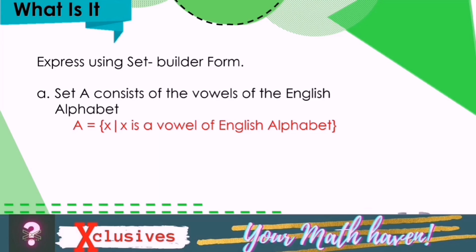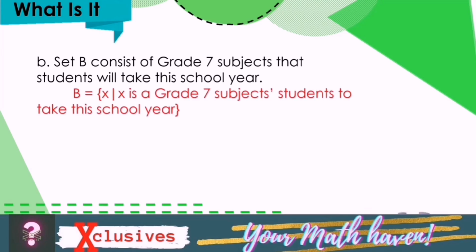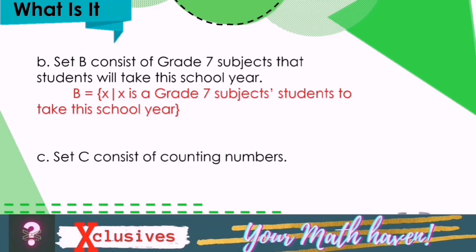Set B consists of grade 7 subjects that students will take this school year. We have set B equals the set of X such that X is a grade 7 subject students take this school year. Set C consists of counting numbers. So we also have set C equals the set of X such that X is a counting number.